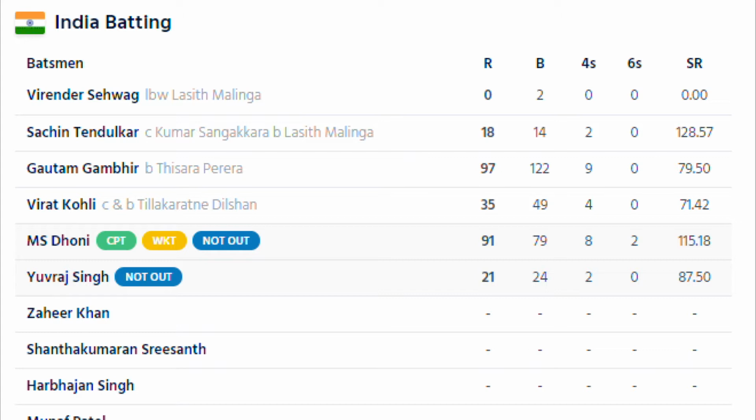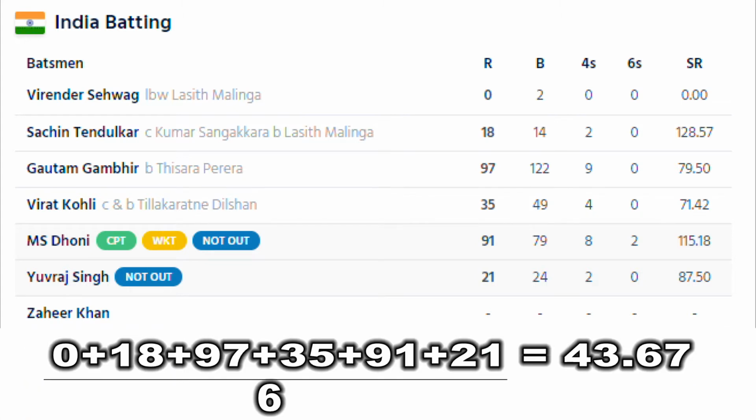We have to add all these scores: Virender Sehwag 0, Sachin Tendulkar 18, plus 97 scored by Gambhir, Virat Kohli's 35, plus 91 scored by Mahendra Dhoni, plus 21 scored by Yuvraj Singh. And we have to divide all these values by 6 because only 6 players played. When we divide, we get 262 by 6.